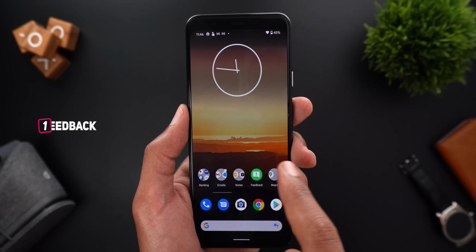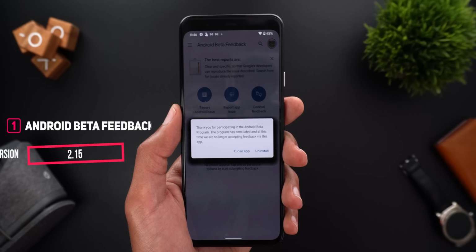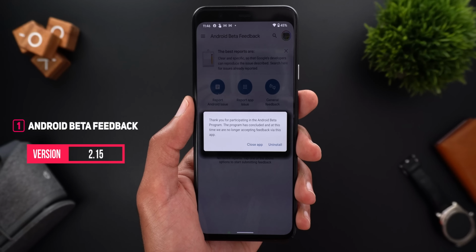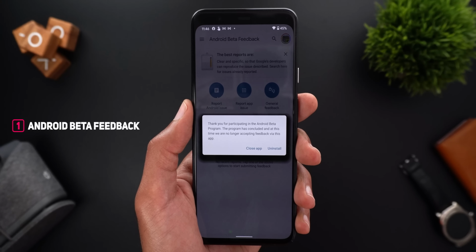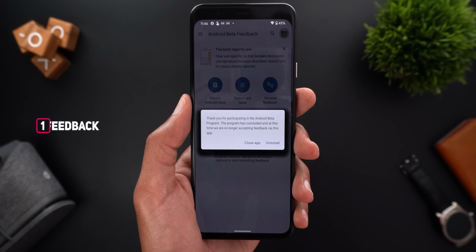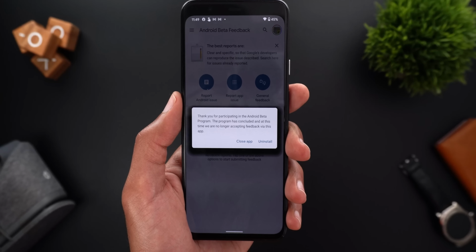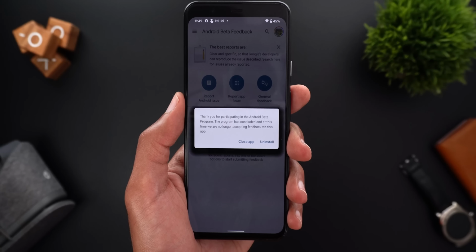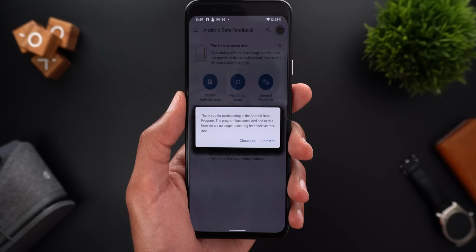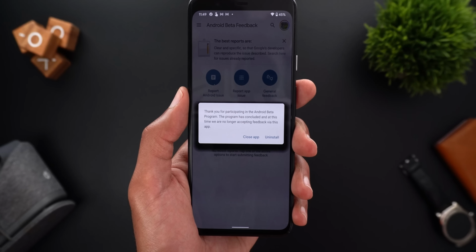I will start with Android Beta Feedback. This application got updated last week, and based on this, there are a lot of expectations that the first developer preview of Android 12 is going to be available this month. And as expected, I will provide you with the full coverage of Android 12, starting from the first developer preview up until the final release.